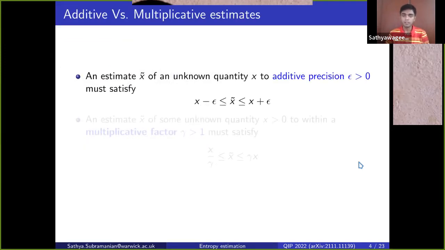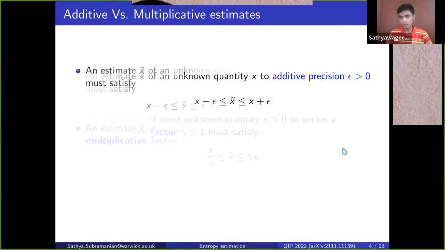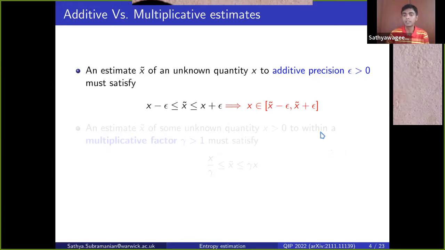Next, additive versus multiplicative estimates. So additive estimation is something that everyone knows about commonly. It's something that's more common in the algorithms literature. So an additive estimate x tilde of some unknown quantity x to precision epsilon should satisfy this property. It must lie between the true value minus epsilon and the true value plus epsilon. It's worth noting that this also implies that once an algorithm tells you an estimate x tilde of the unknown quantity, if it has an additive guarantee, then the true unknown value is going to lie between x tilde minus epsilon and x tilde plus epsilon.